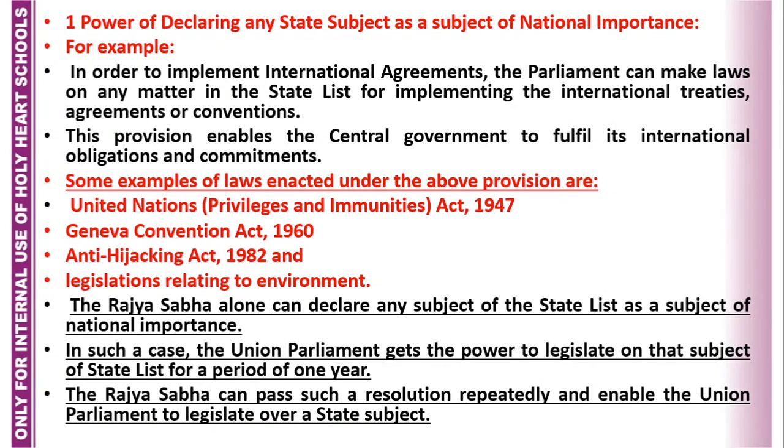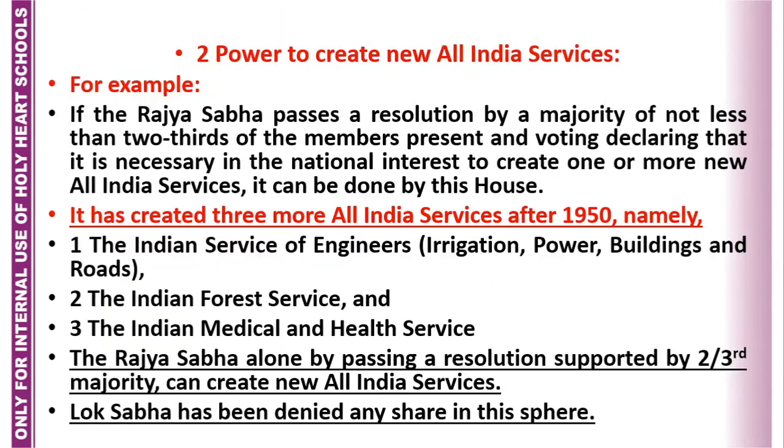So repeatedly later on also the Rajya Sabha can pass a resolution and it can continue for further years also. But once the Rajya Sabha approves to legislate on this subject, then it is for 1 year at a time. The next is power to create new All India services.